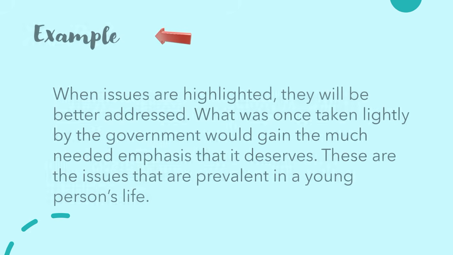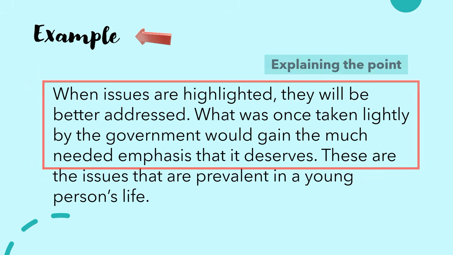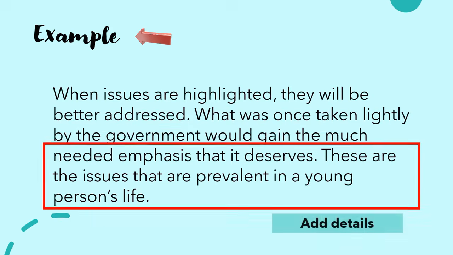Let's now look at the example of supporting sentences for this content point. When issues are highlighted, they will be better addressed. What was once taken lightly by the government would gain the much-needed emphasis that it deserves. These sentences explain the controlling idea further. Again, the controlling idea for this paragraph is that issues related to youth will be highlighted. These are the issues that are prevalent in a young person's life. Here, add more details to support the controlling idea.